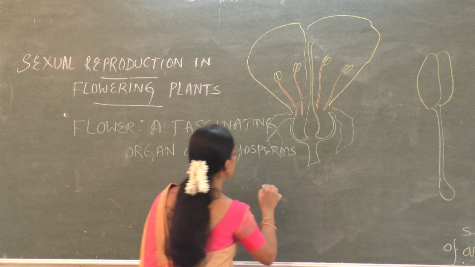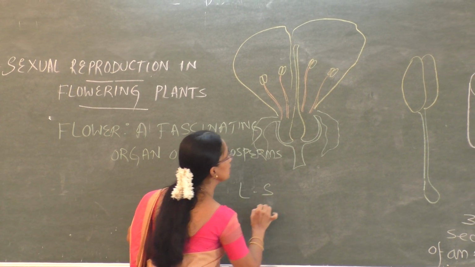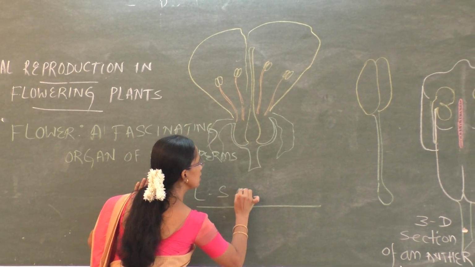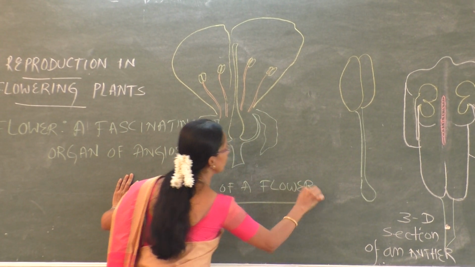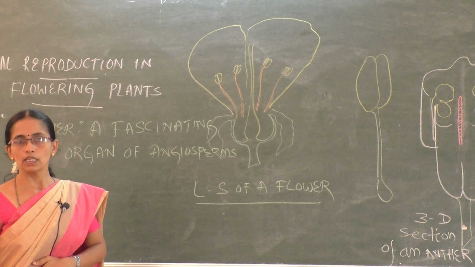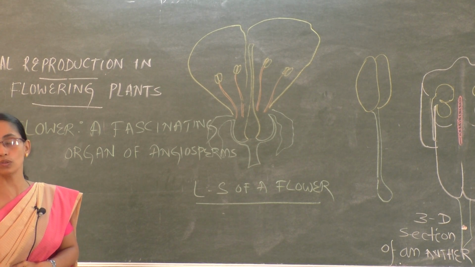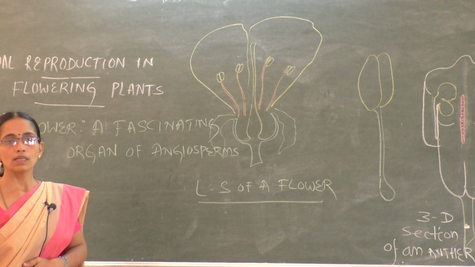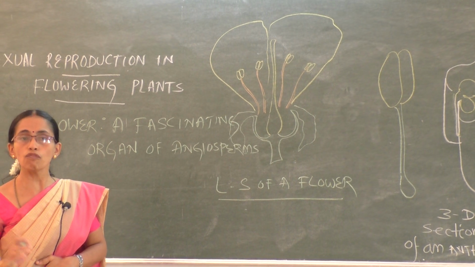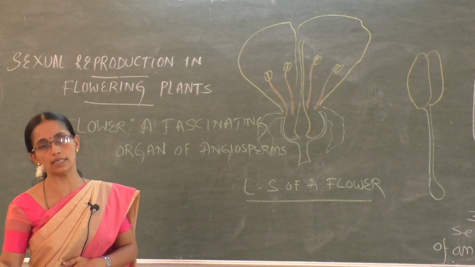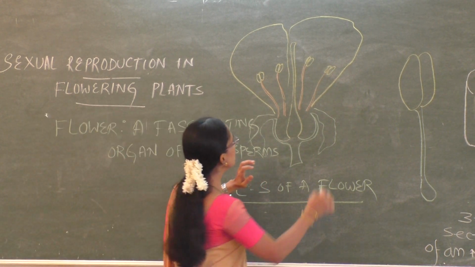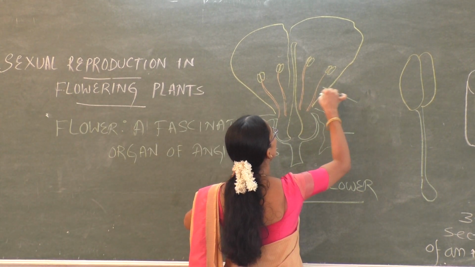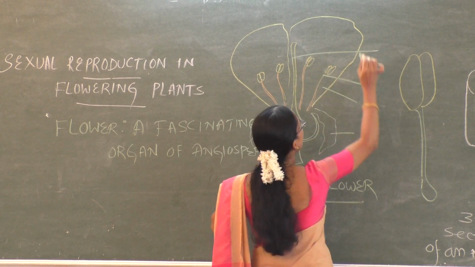Now let us consider a flower. This is the diagram of the LS of a flower. A flower is a modified shoot, which means modified leaves form the floral whorls. So these are the four floral whorls: 1, 2, 3 and 4.